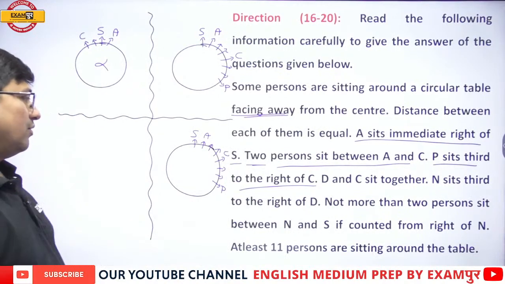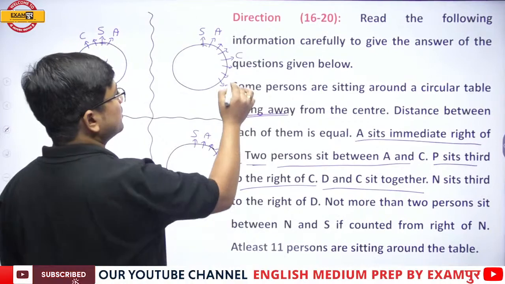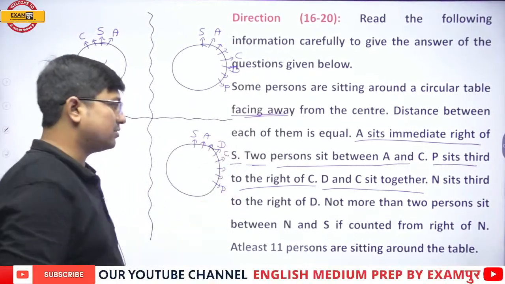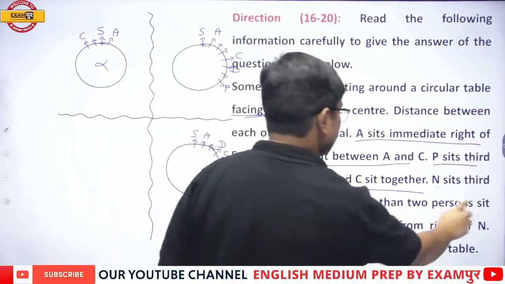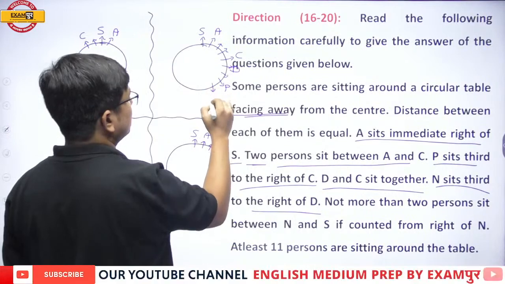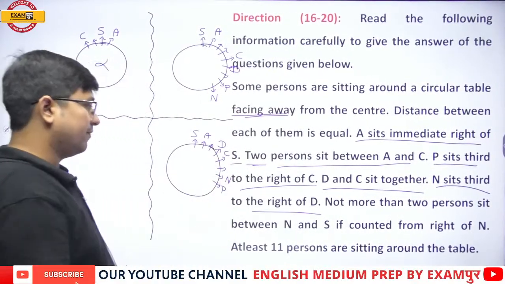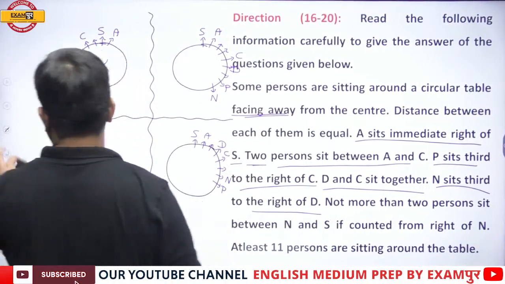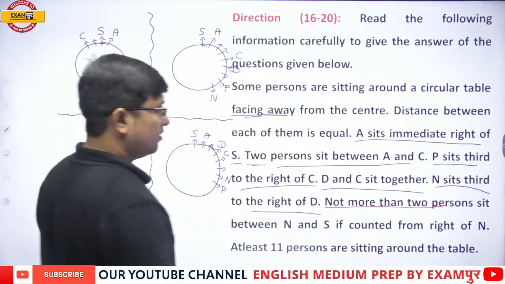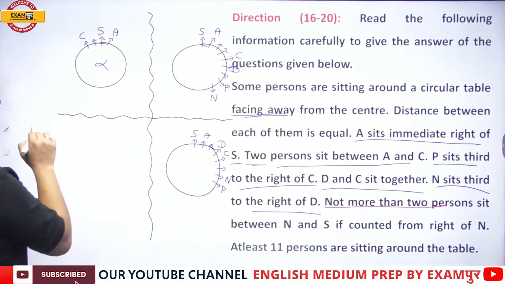Now, my dear students, it is telling you D and C sit together. This can be in this way, or in this way. N sits 1, 2, third to the right of D. Not more than, very crucial, most important, not more than 2 persons sit between N and S. Not more than 2 means maximum 2.